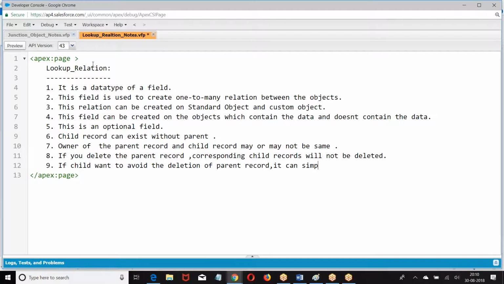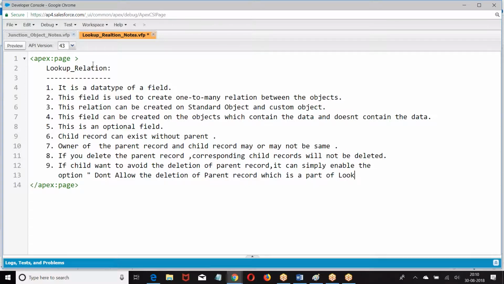you can simply enable the option. If you enable this option, if the parent record has a child, then the parent record cannot be deleted.